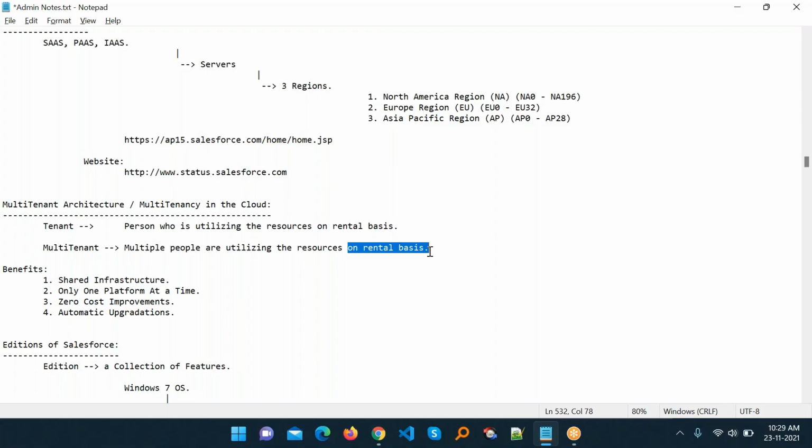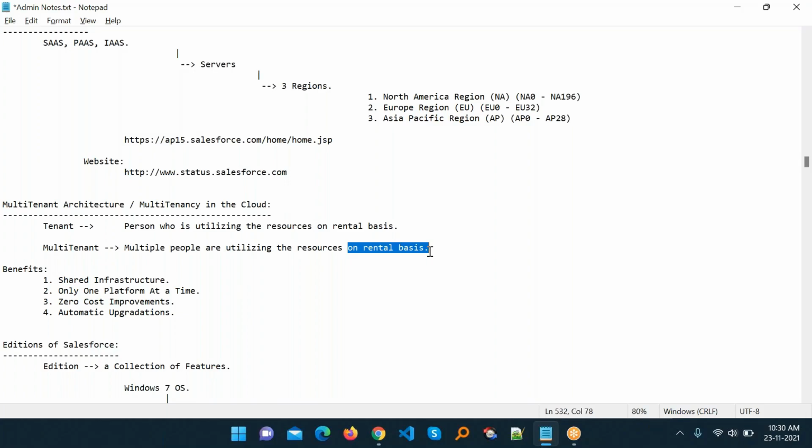Automatic upgrades. So don't worry about having to upgrade your system every time. Like Windows updates, where every week, or after 15 days or a month, you see an icon to update your Windows system. There is no need to worry about this in Salesforce. The upgrade happens automatically.